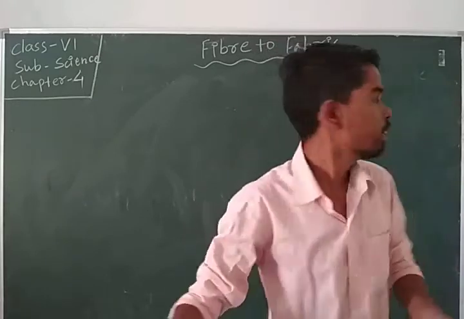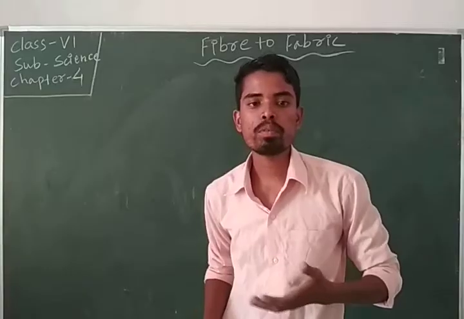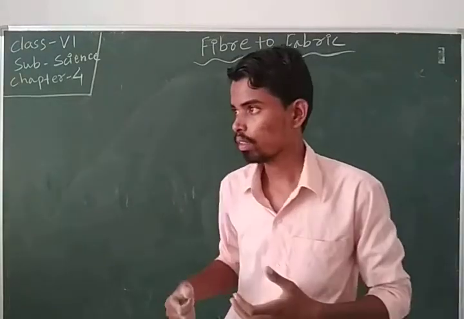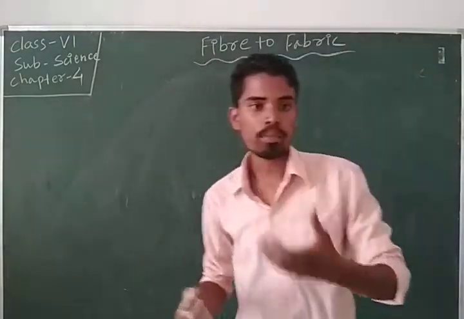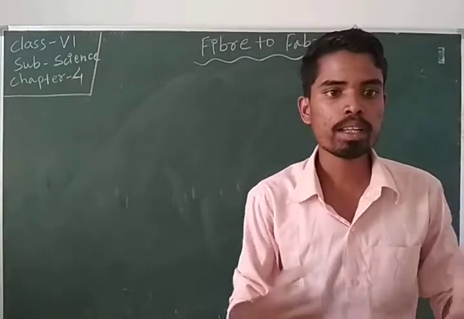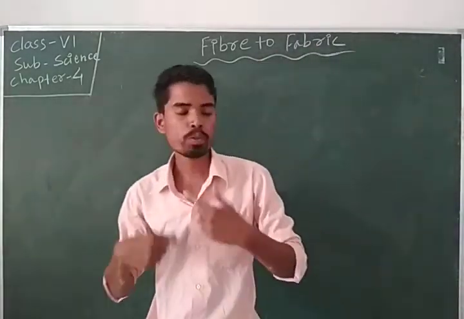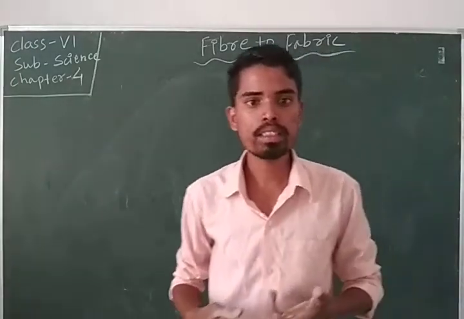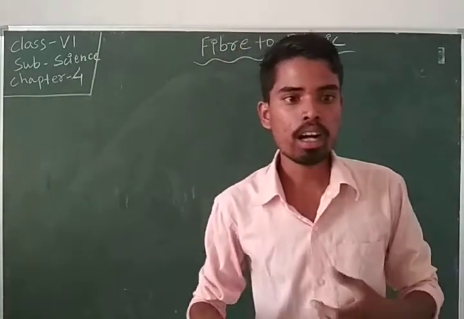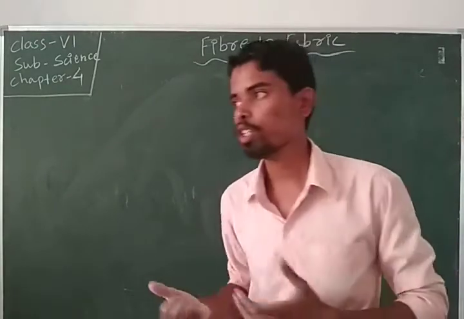Now we come to another type of plant fiber that we get from jute. Jute is obtained from a plant called the jute plant. The height of the jute plant is 8 to 10 feet. It is one of the cheapest natural fibers, and it is a long and shiny plant fiber that can be spun into yarn.